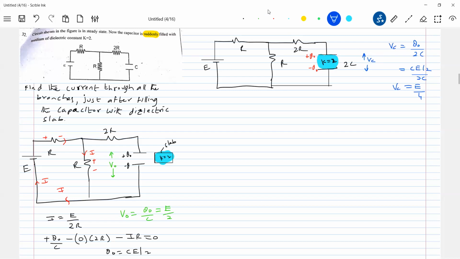So will any flow of charge occur? Yes. As long as it is V naught, there won't be flow of charge. V naught was E by 2, and now it has become E by 4, so there will be flow of charge. So now it is asking what will be the current in all the branches.